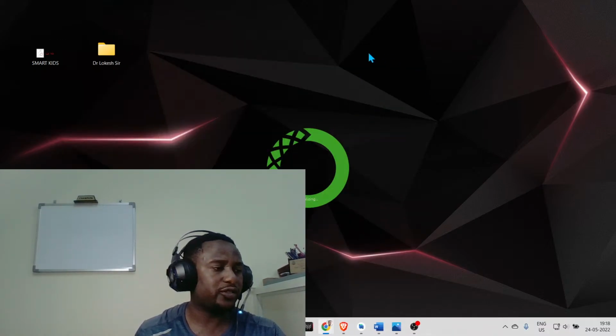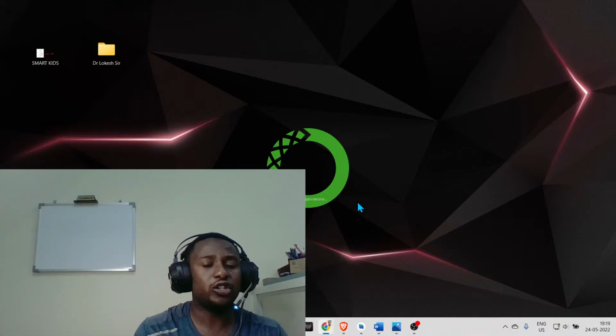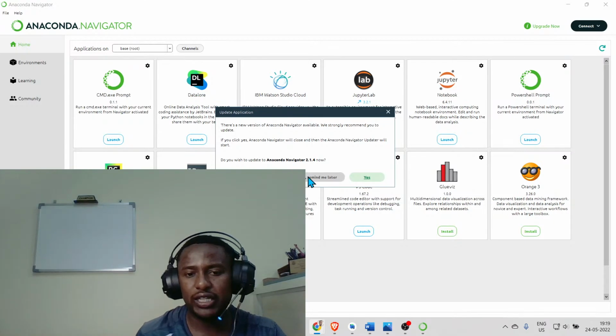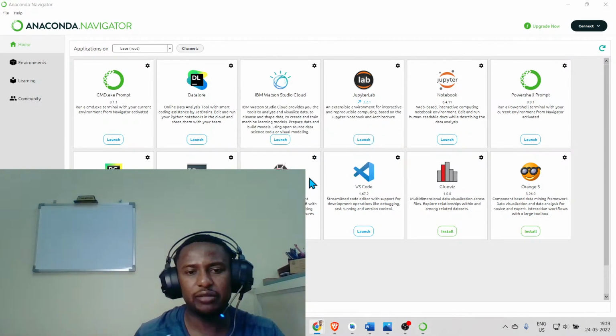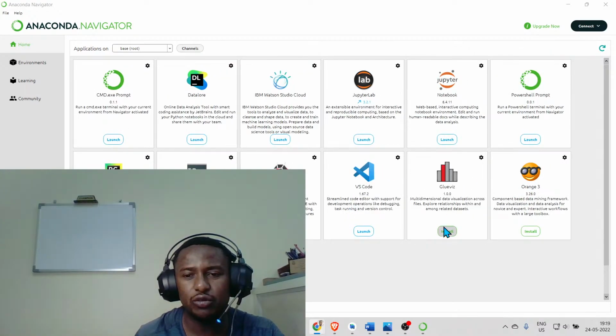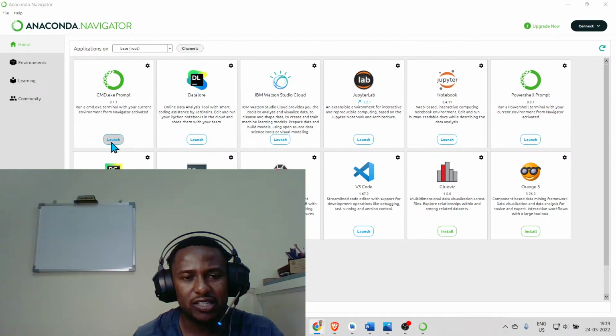Now, I will show you a couple of things. Once that is done, you should be able to see Spyder, which is an IDE that you can use to run your Python code. You will see other stuff here. But guys, please pay attention here. In your case, I think everything will be green like this, with Install. Because I have installed most of them, I can see this option, Launch.